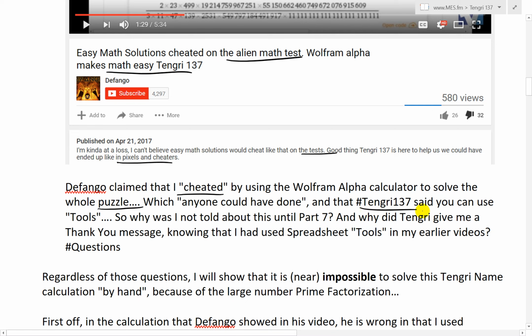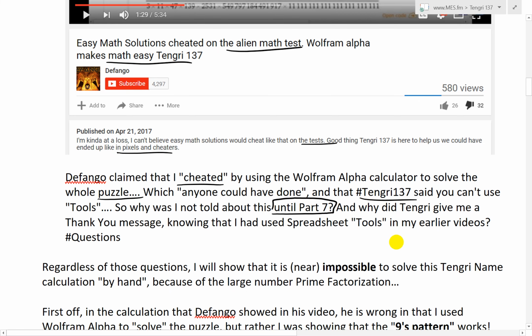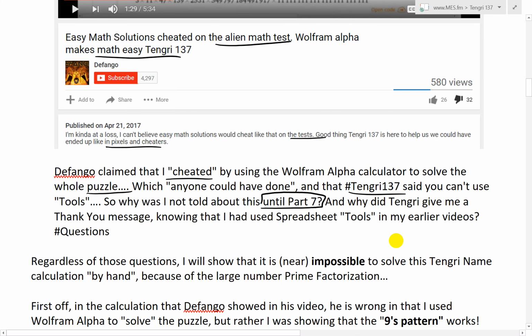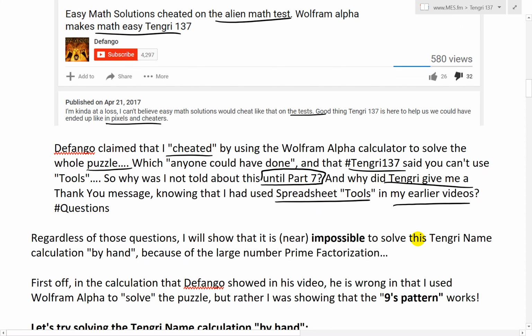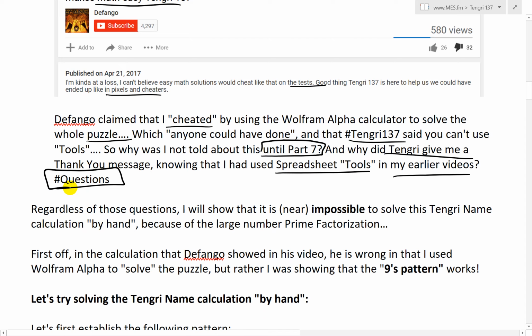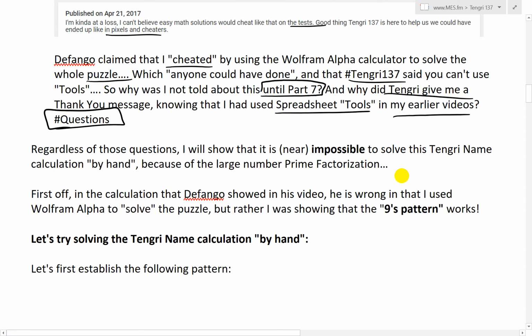And that hashtag Tengri137 said you can't use tools. Whoops. So why was I not told about this until part 7? Because remember, I've already done parts 1 to 6. Nothing happened. No one complained. In fact, Tengri gave me a thank you message. So why did Tengri give me a thank you message knowing that I had used spreadsheet tools in my earlier videos? Hashtag questions.